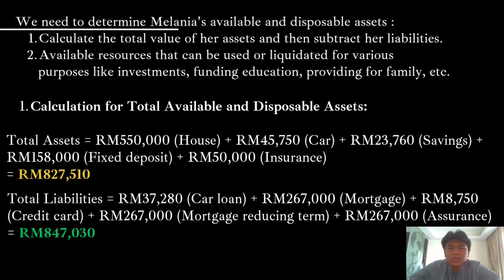This adds up to a total of 827,510 ringgit. Her liabilities, car loan is 37,280 ringgit.